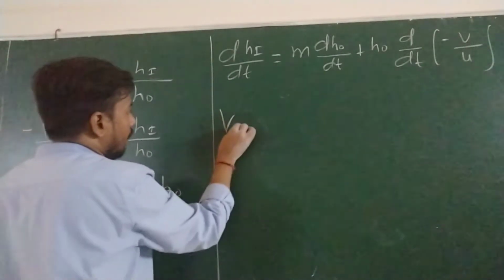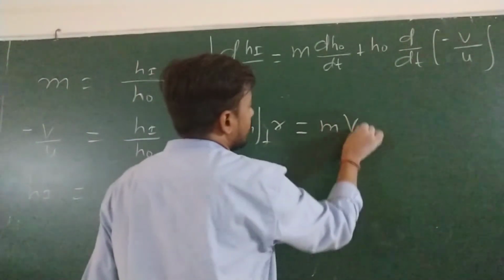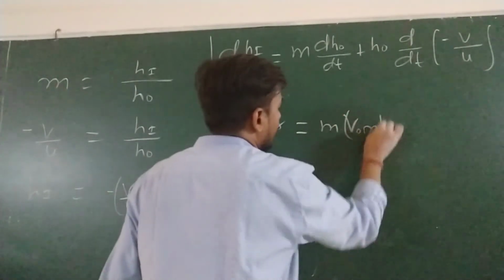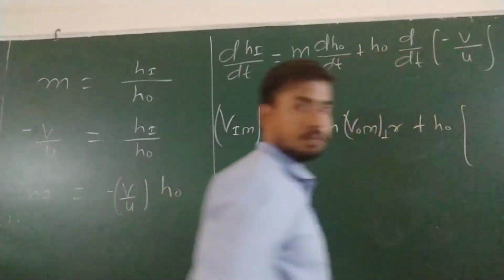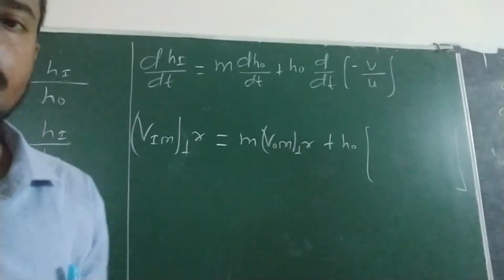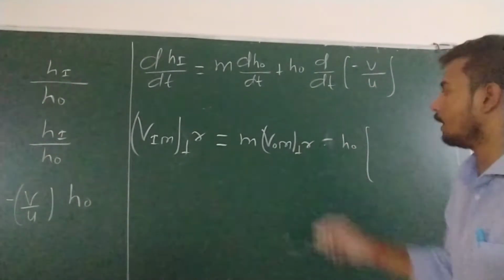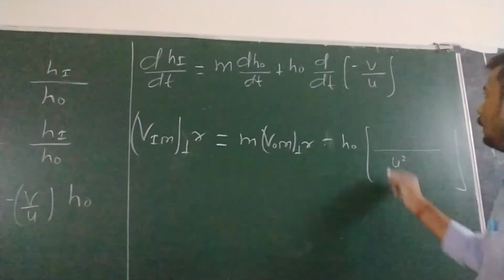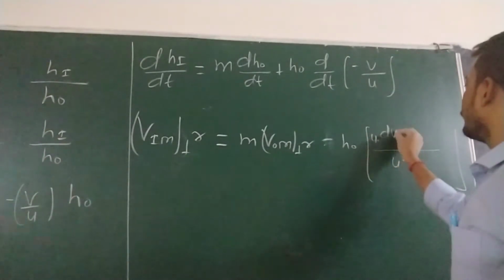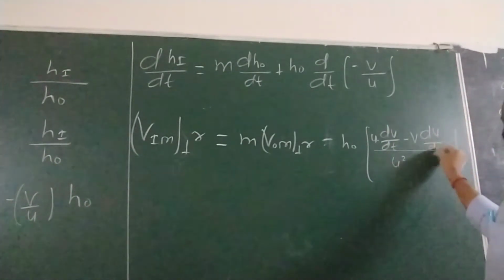Take the minus outside; differentiation of v by u becomes 1 over u square into u dv by dt minus v du by dt.